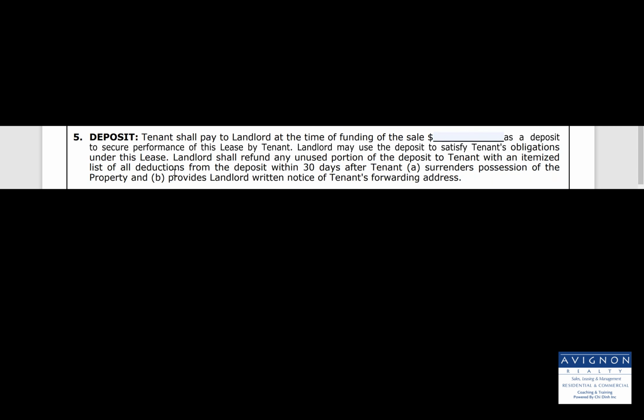Paragraph 5, deposit. Tenant shall pay to landlord at the time of funding of the sale this amount as a deposit to secure performance of this lease by tenant. Landlord may use the deposit to satisfy tenant's obligations under this lease, and landlord shall refund any unused portion of the deposit to tenant with an itemized list of all deductions from the deposit within 30 days after tenant surrenders possession of the property and provides landlord written notice of tenant's forwarding address.